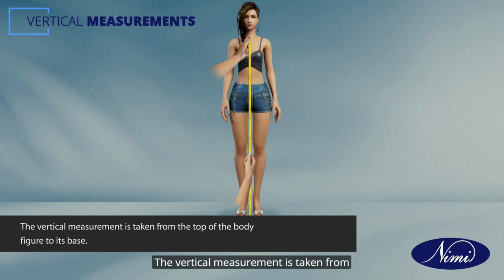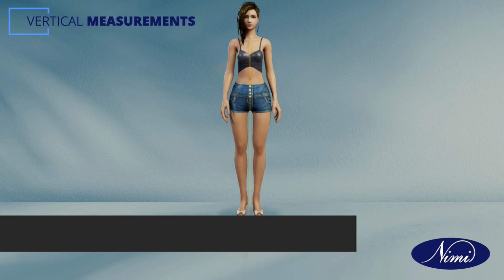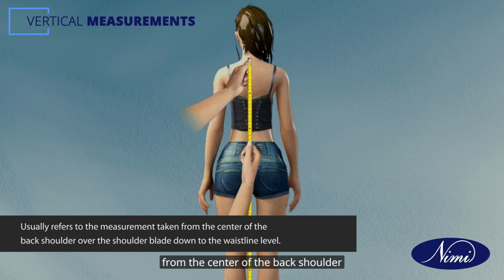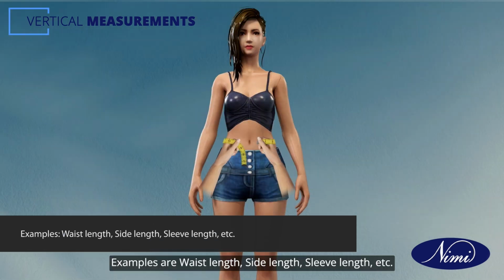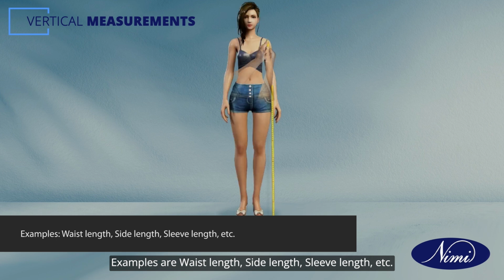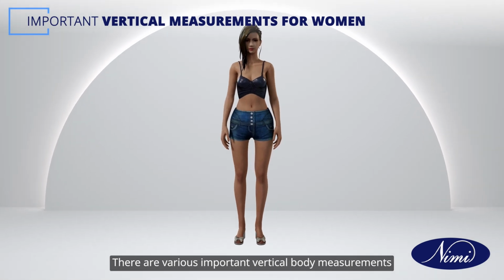The vertical measurement is taken from the top of the body figure to its base. Usually it refers to the measurement taken from the center of the back shoulder over the shoulder blade down to the waistline level. Examples are waist length, side length, sleeve length, etc. There are various important vertical body measurements for women.